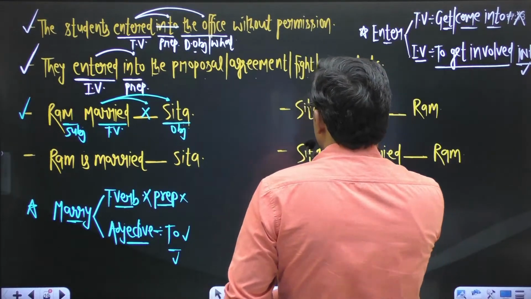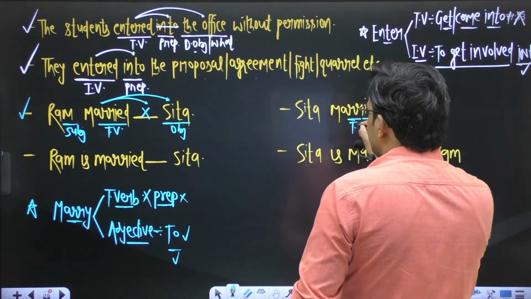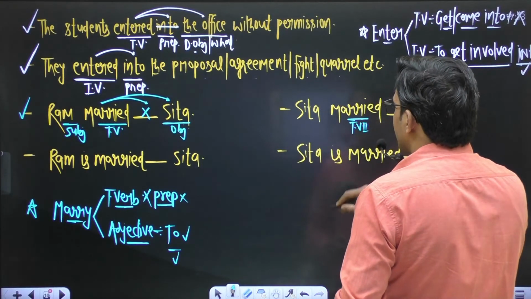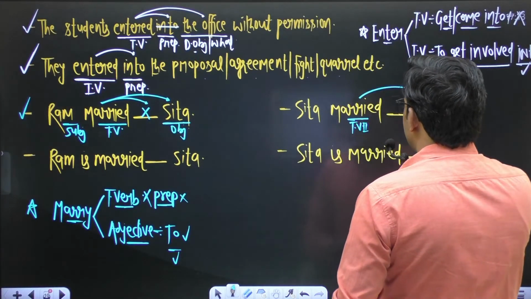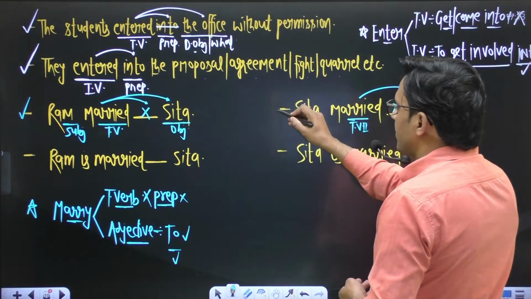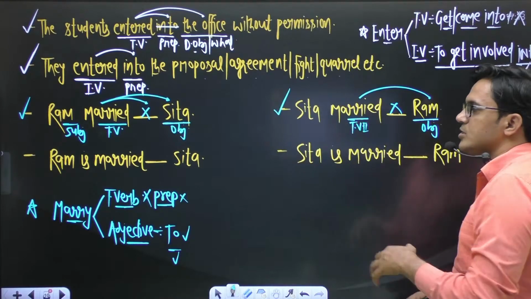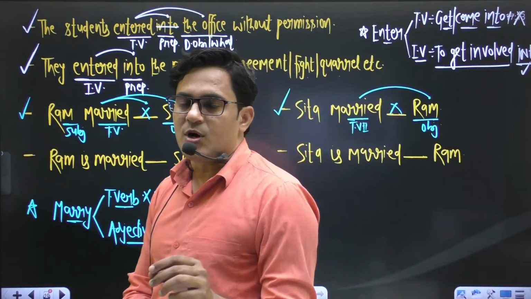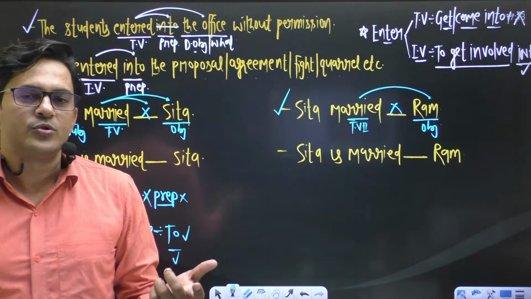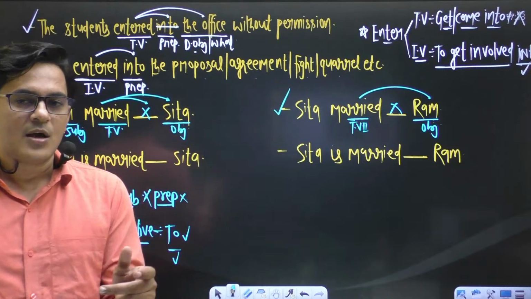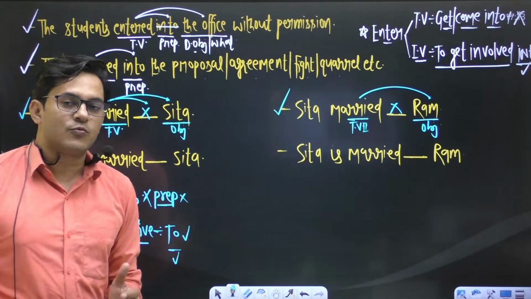The same thing happens in the second sentence. Here also we have a transitive verb, the second form of the verb, and this is a transitive verb. Transitive verbs are followed by an object. So don't use any preposition if the word marry is going to be used as a verb, right? Both sentences are okay. You don't have to use any preposition if the verb marry is used as a verb. This is a transitive verb actually.